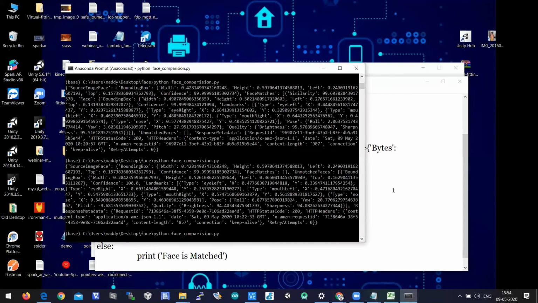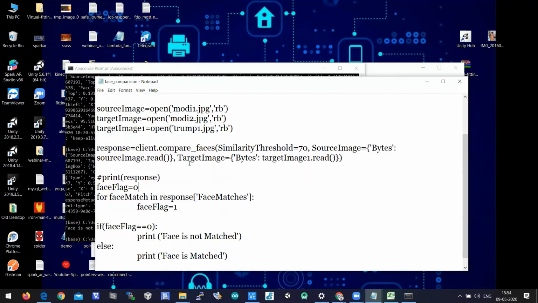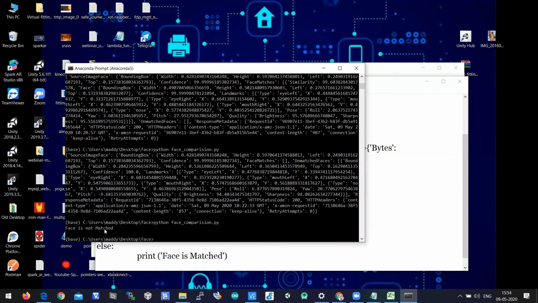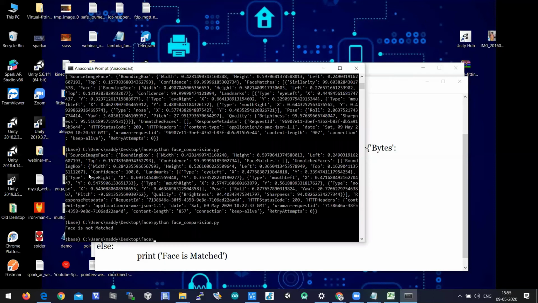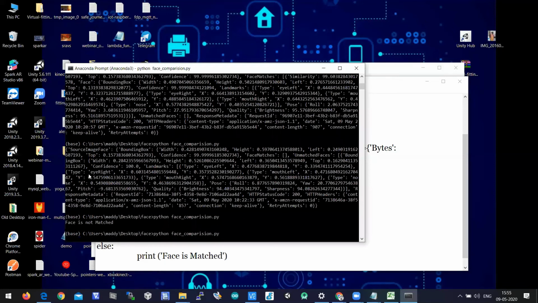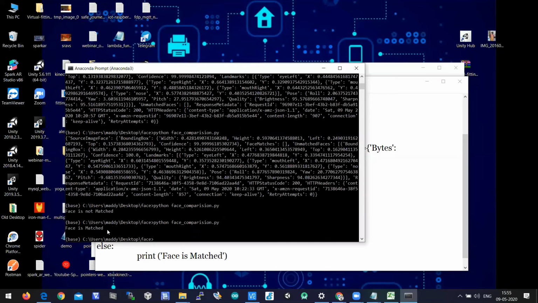So here we have given Modi image and Trump image. So it should say that face is not matched. Okay, let us pass Modi 1 and Modi 2, which is nothing but source image as source image dot read, and for target images, instead of target image 1, let us pass target image. So let us see. Now the target image is also Modi image, and the source image is also Modi image here. So it should say face is matched. Yeah, we got the output saying that face is matched.